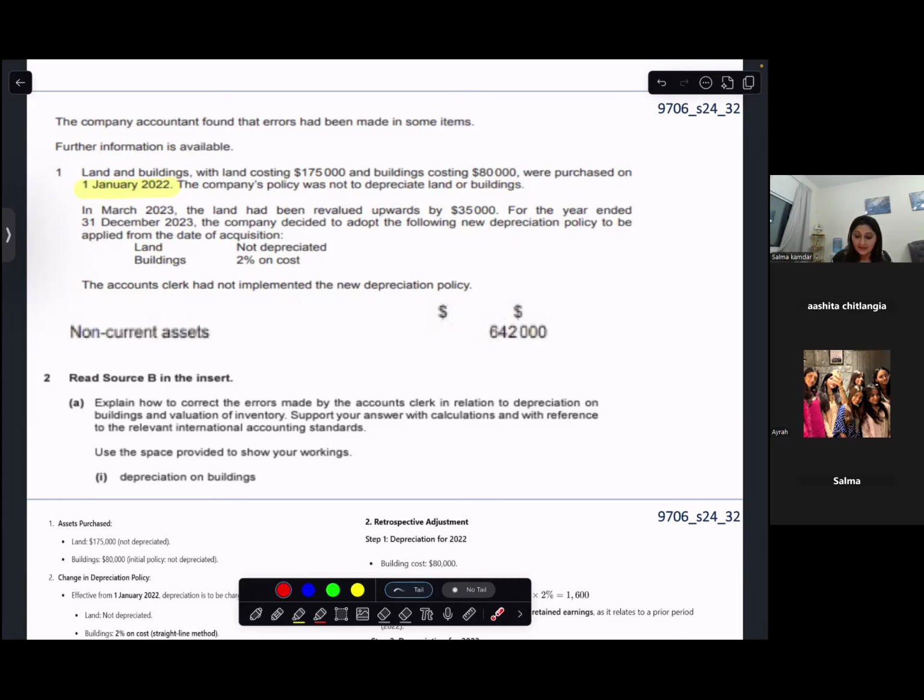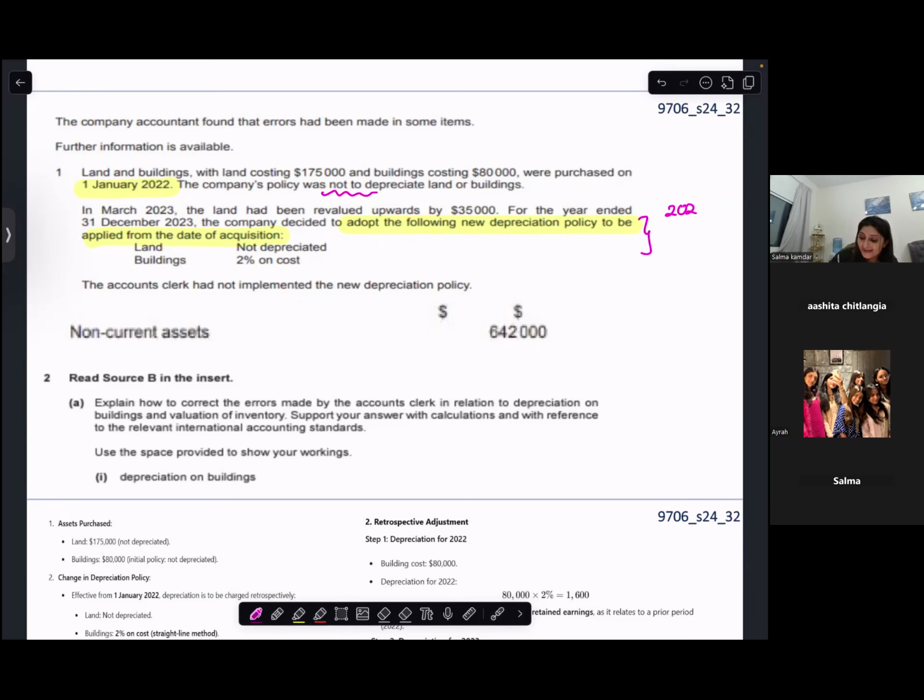The company decided to adopt a new depreciation policy to be applied from the date of acquisition. Can you explain to me the meaning of this? From the day that we bought the land and building, from that date, we're supposed to adopt the new policy. The company has decided that initially their policy was that no depreciation was to be charged.